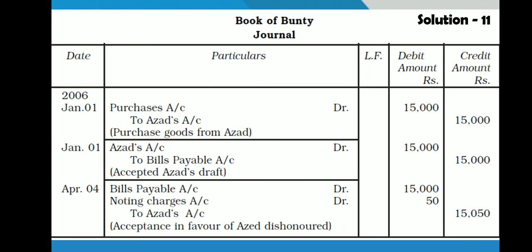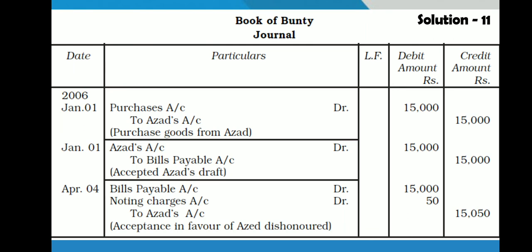Now in the books of Bunty. First entry Bunty will write for the purchase of goods, purchase account debit to Azad 15,000. Second entry he will write for the bill accepted by him, Azad account debit to bills payable 15,000. Now on the day of maturity, that means on April 4th, he has dishonored this bill. So he is liable to pay noting charges.